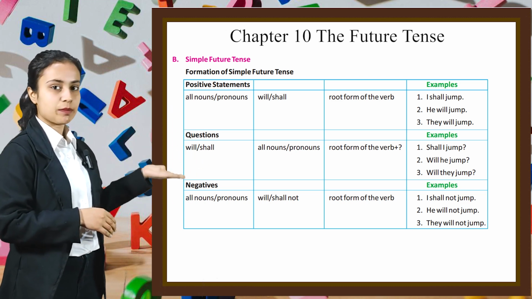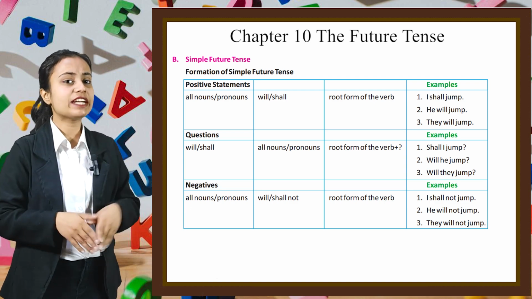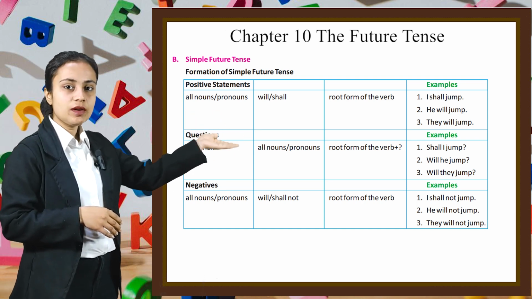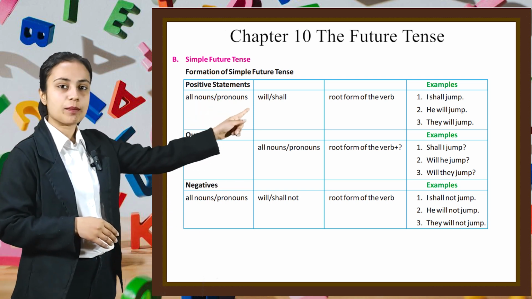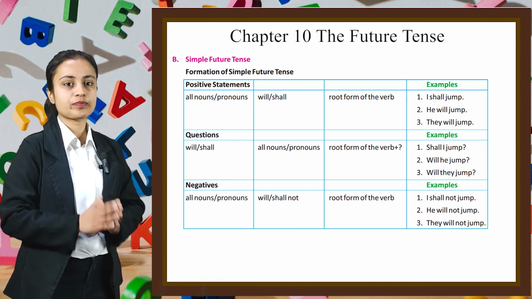Let's start with the formation of simple future tense. So here a table is given. When we have to make a positive statement, we first write all nouns or pronouns, then we add will or shall, then the root form of the verb. For example, I shall jump, he will jump, they will jump.